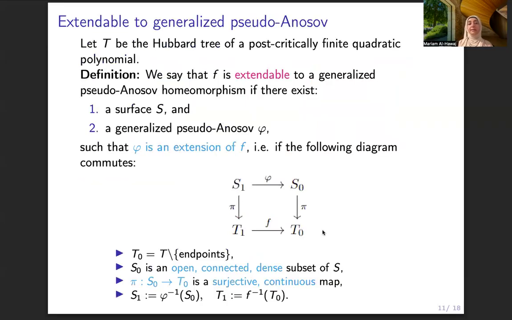So now, before going to the result, I just want to define what it means for the map F to be extendable to a generalized pseudo-Anosov map. So F, which is a post-critically finite map on the Hubbard tree, is said to be extendable to a generalized pseudo-Anosov homeomorphism if there exists a surface S and a generalized pseudo-Anosov phi that is an extension of F, which means that this diagram commutes.